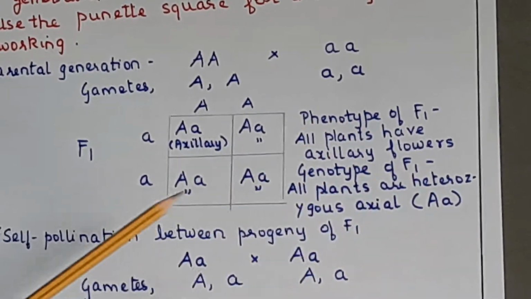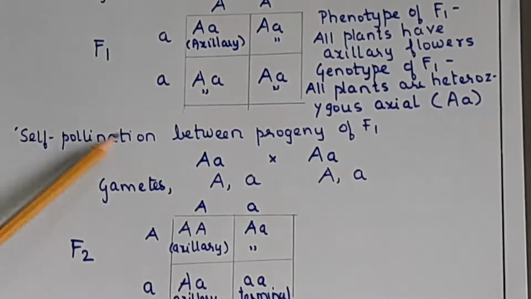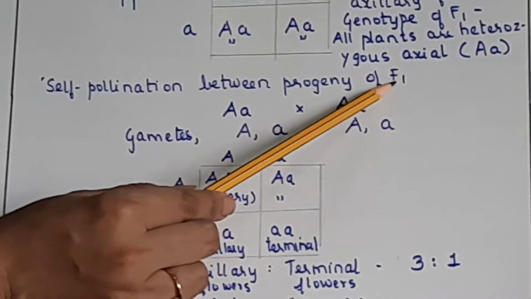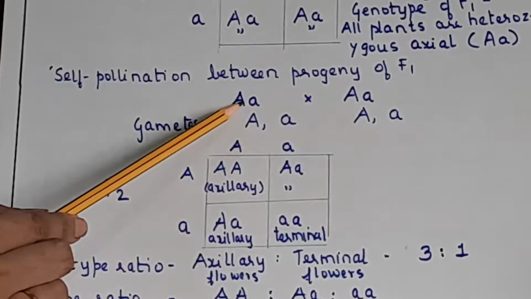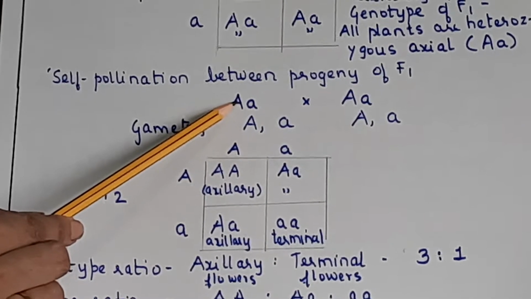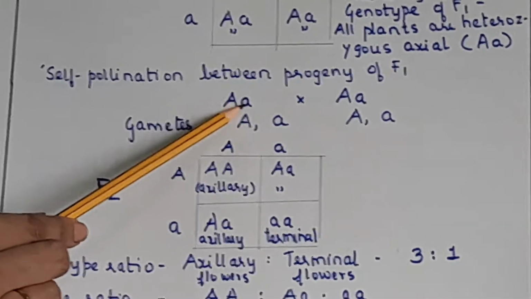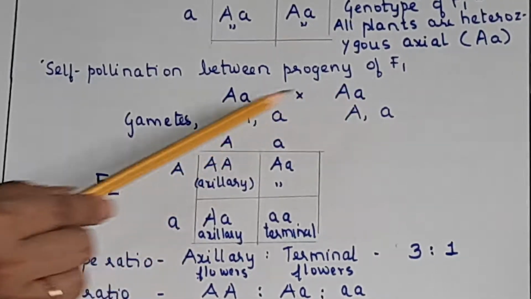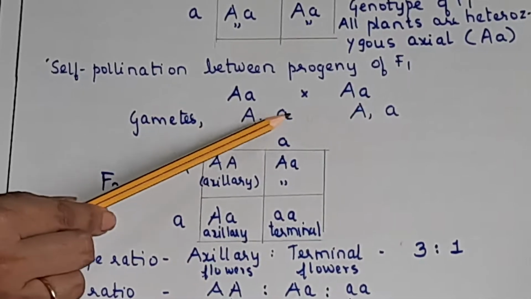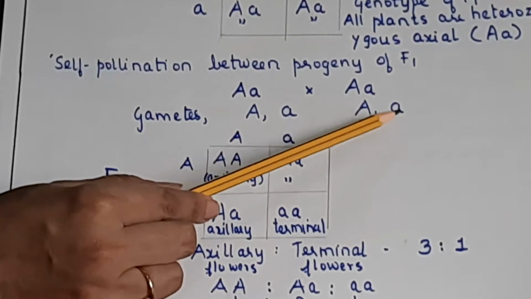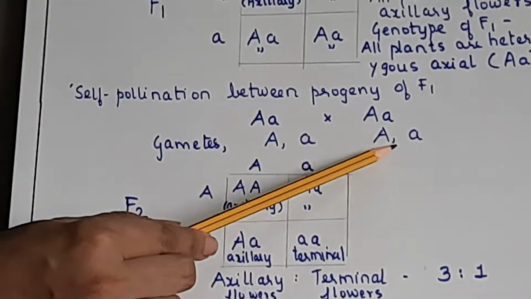Okay, clear? Now next step is self pollination between the progeny of F1. So now the parental generation will become heterozygous. So capital A, small a, capital A, small a. Gametes from this will be capital A, small a. From here again capital A, small a. From this parent and from this parent. Okay.